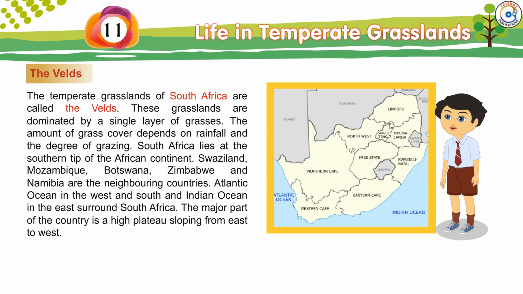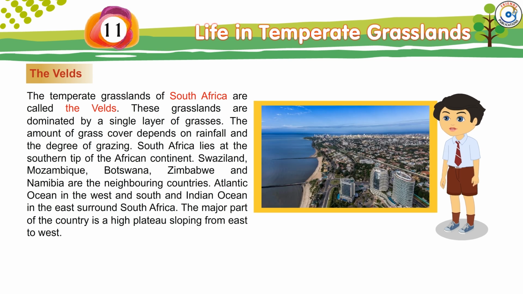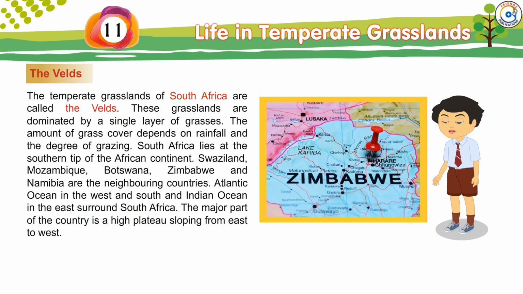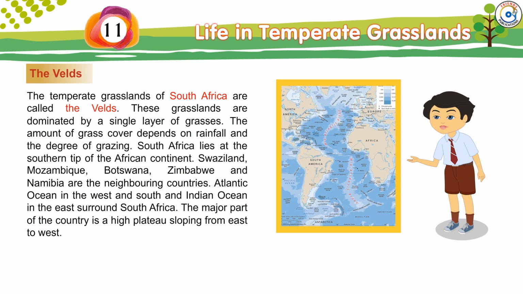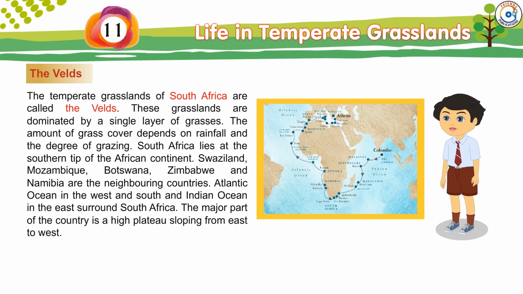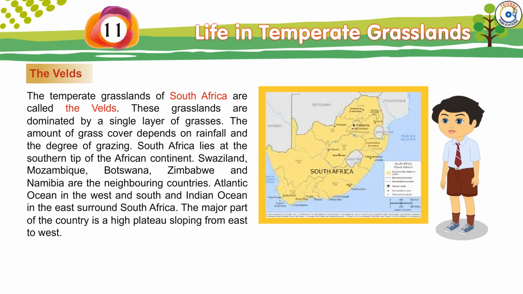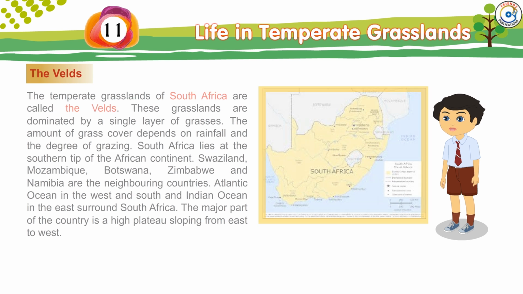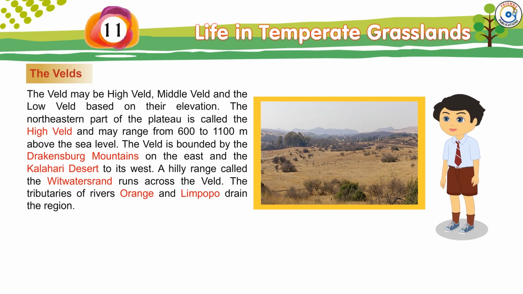South Africa lies at the southern tip of the African continent. Swaziland, Mozambique, Botswana, Zimbabwe, and Namibia are the neighboring countries. Atlantic Ocean in the west and South and Indian Ocean in the east surround South Africa. The major part of the country is a high plateau sloping from east to west. The veld may be high veld, middle veld, and the low veld based on their elevation.